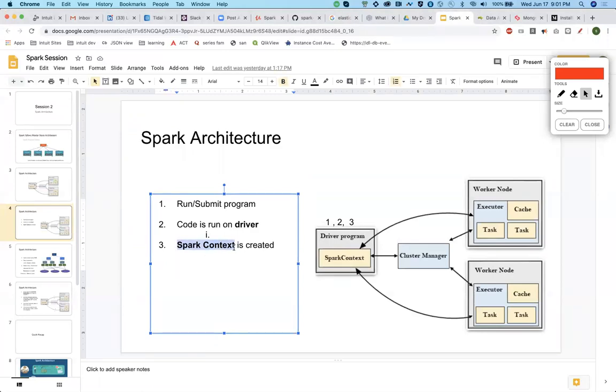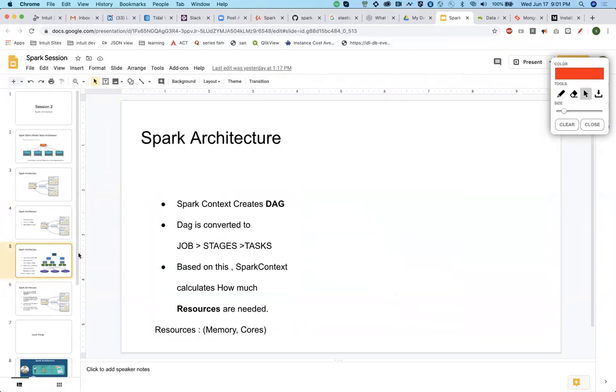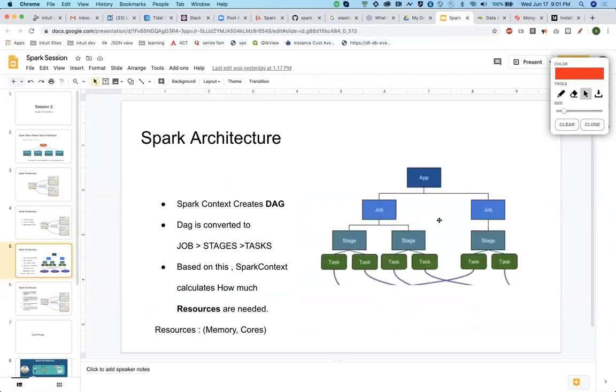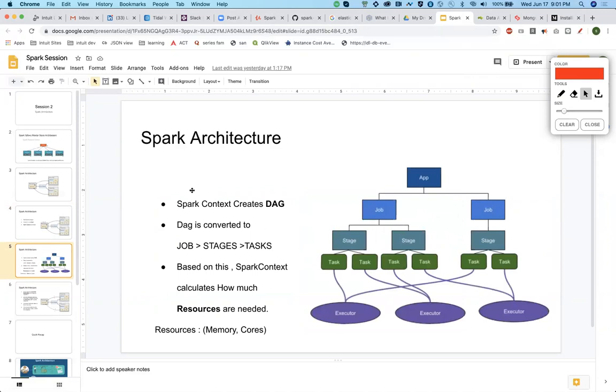Now, this particular Spark context. Right now what will happen is only the driver program is running and these two worker nodes, basically the slave nodes, are just sitting idle. Nothing is happening over here at this point of time. So the driver is going through what code you have sent. Now what is the next step? The next step is loading. Fine.